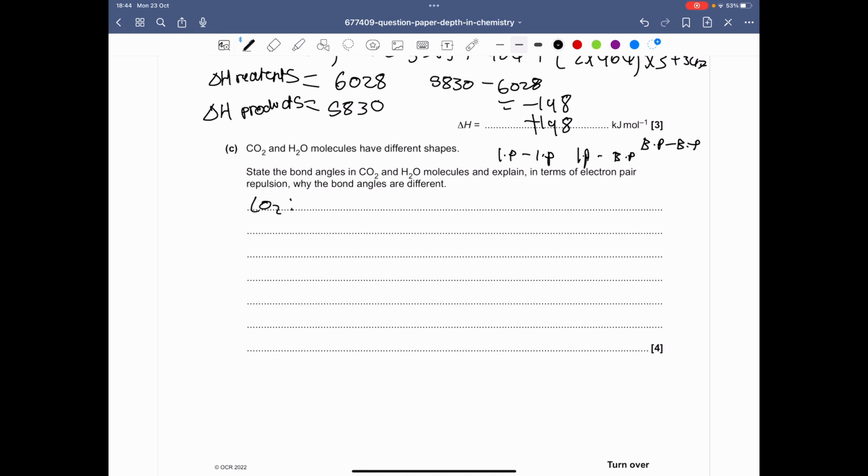So CO2 has a bond angle of 180 degrees because it's linear. So yeah, the shape would be linear. And so we know that it has two double bonds. And yeah, so that should be that. And essentially all it has is two bonding pairs and no lone pairs.